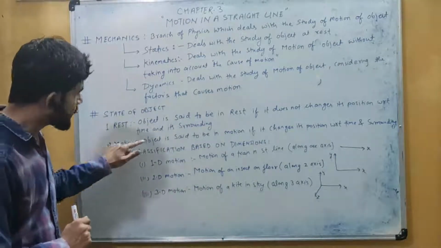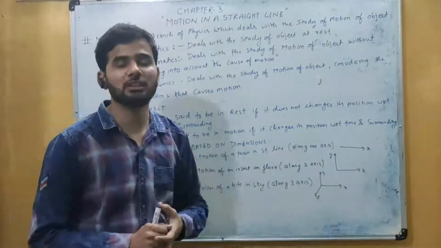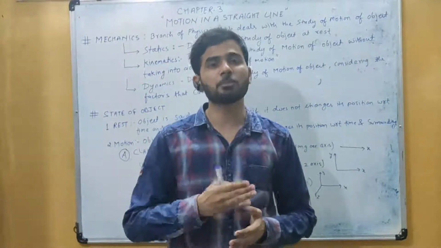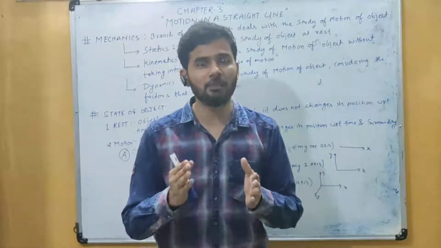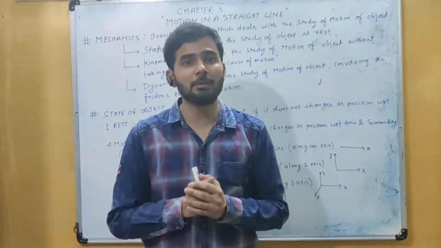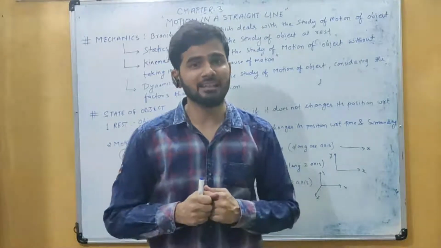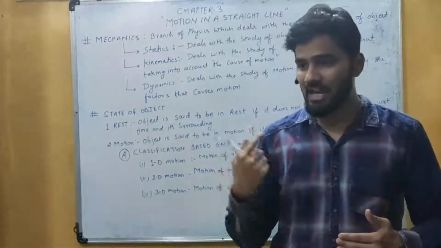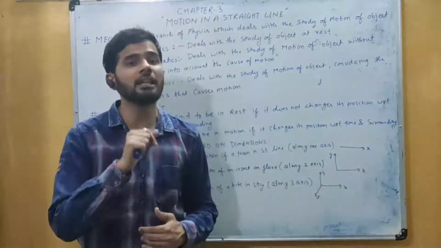Next one is the motion. What is motion? Object is said to be in motion if it changes its position with respect to time and surrounding. मतलब time और surrounding के साथ अगर वो object अपनी position change कर रहा है, then we are saying that the object is in motion. Suppose for example if I am standing here, means if the time passes and if I am not changing my position, if I am not moving with respect to my surrounding, then I am said to be in the state of rest. But if I am moving from one place to another, then with respect to time and with respect to my surrounding I am changing my position, then I am said to be in motion.